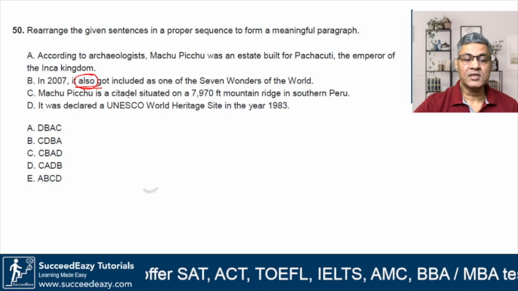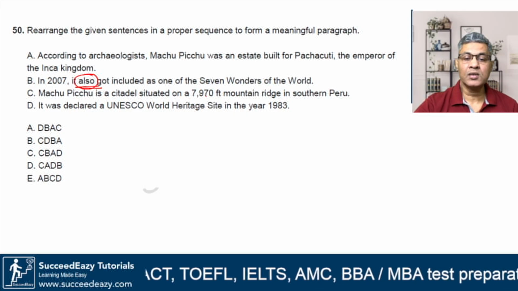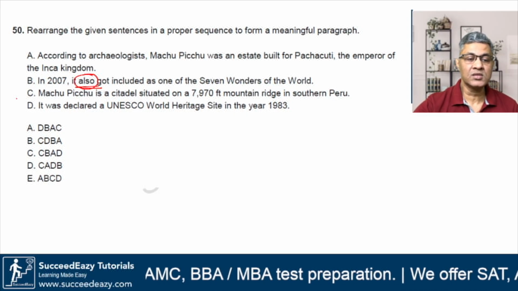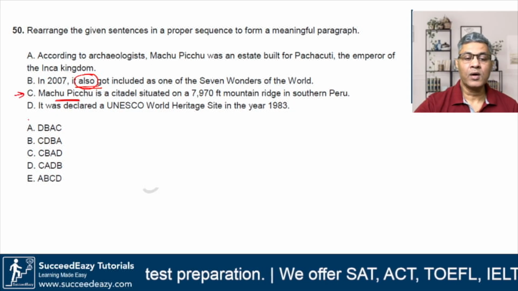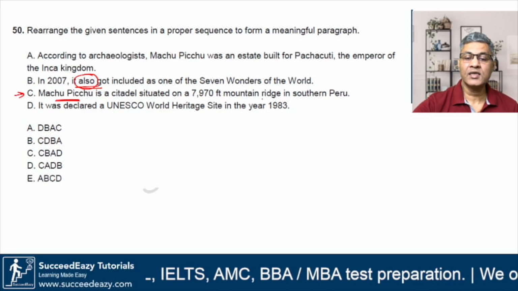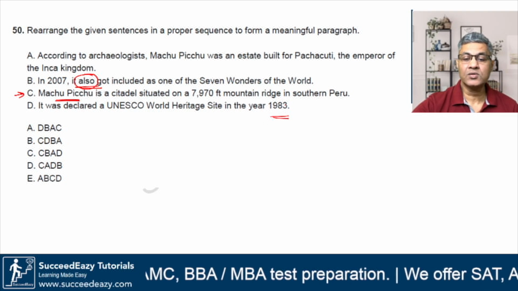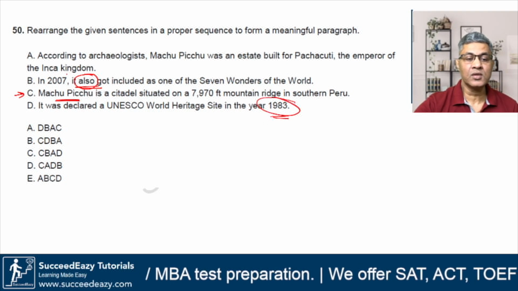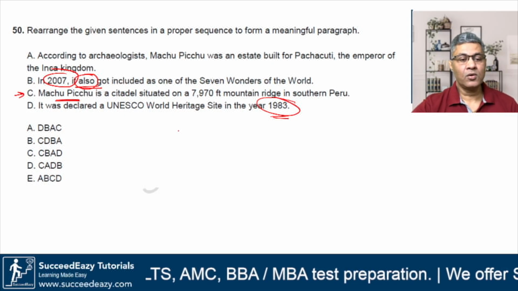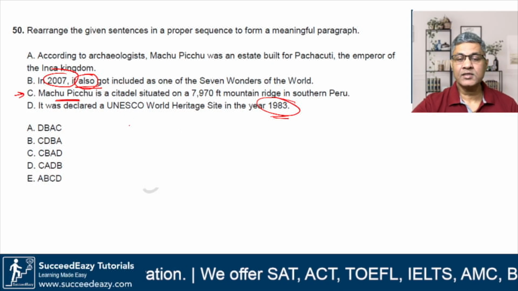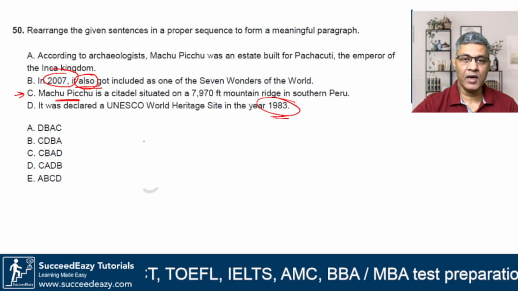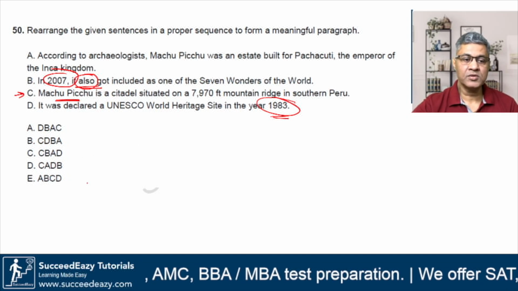Machu Picchu is a citadel situated on a so and so mountain ridge in this thing. So this is introducing what Machu Picchu is, and it was declared a UNESCO World Heritage Site in the year 1983. All right, so there are 2 time clues here, 2007 and 1983. So how do we put them in order? Before we look at the options, let us see if we can put them in a logical sequence on our own, and then we will match it with the given options.